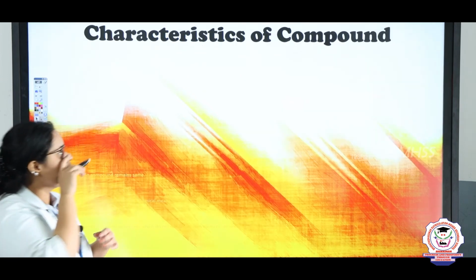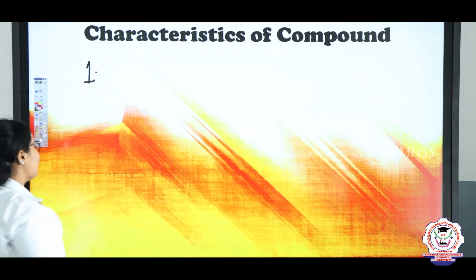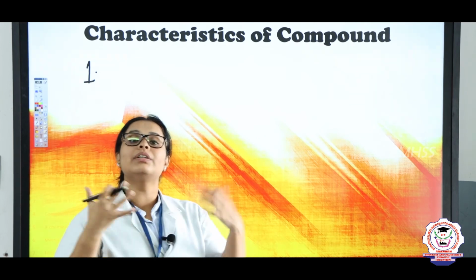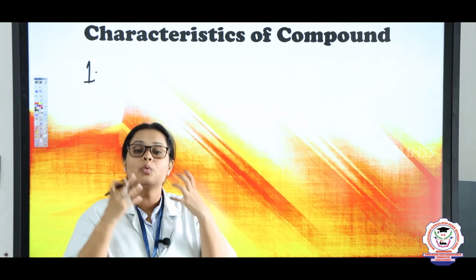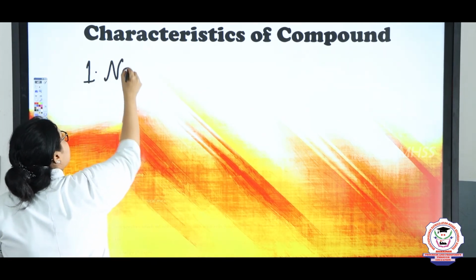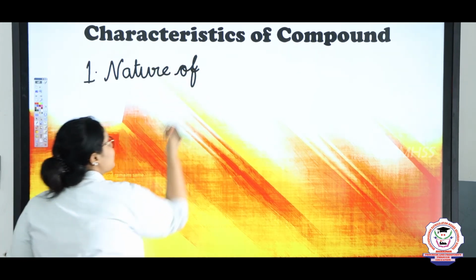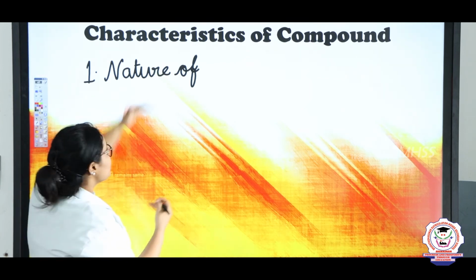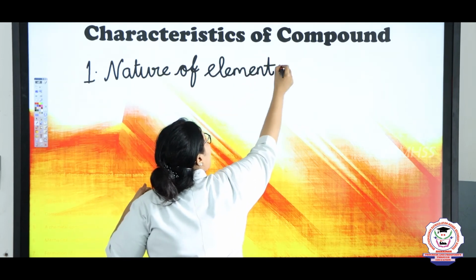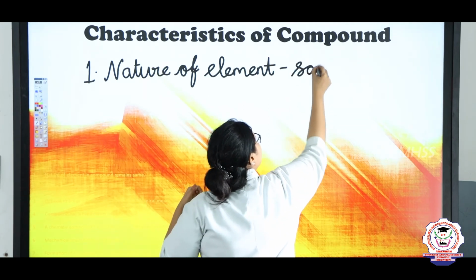So, these are the main properties of a compound. Now let us see the characteristics of compound. First, a compound has different kinds of elements, and even then those elements keep their own properties. That means the nature of elements which are used can never be separated; the nature of elements is always the same, right?